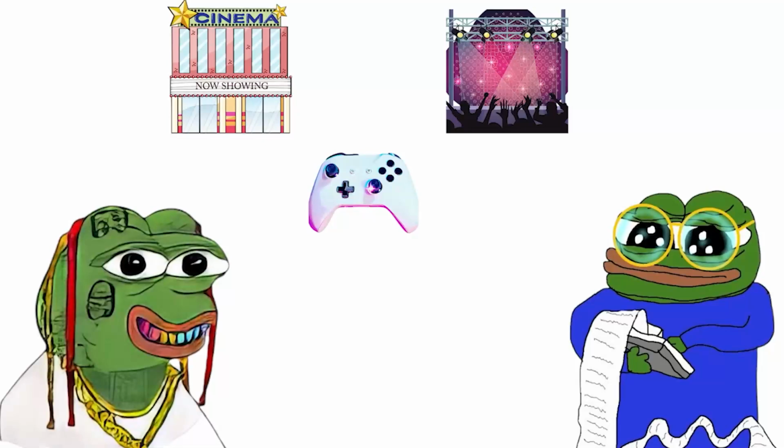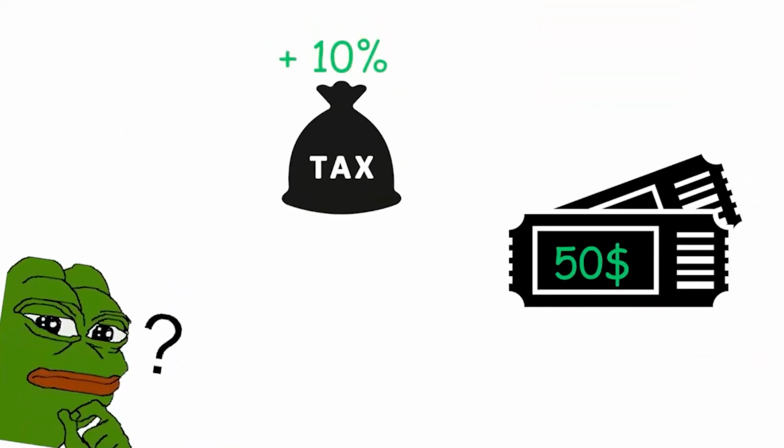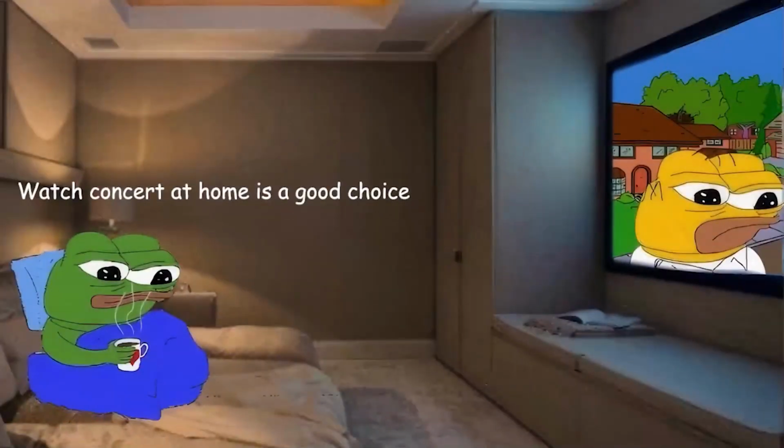Entertainment tax. Entertainment tax is a fee on amusement activities like movies, concerts, or games. It raises the price you pay. Imagine a concert ticket costs $50, but a 10% entertainment tax adds $5. You'd still pay income tax on your salary separately.